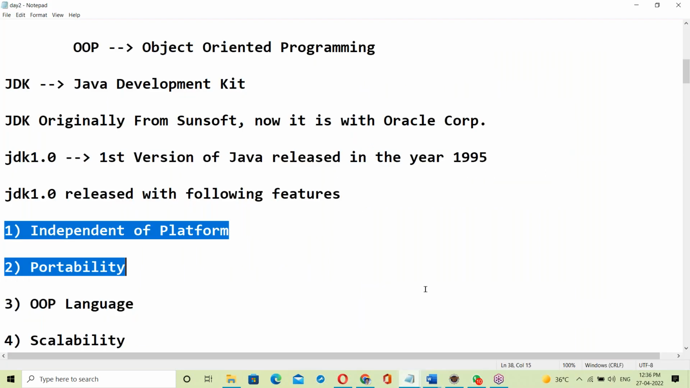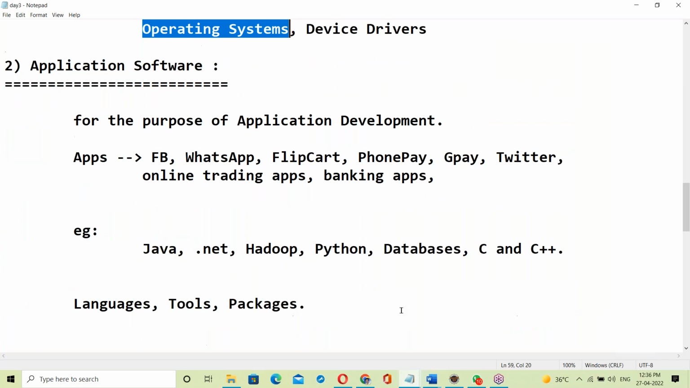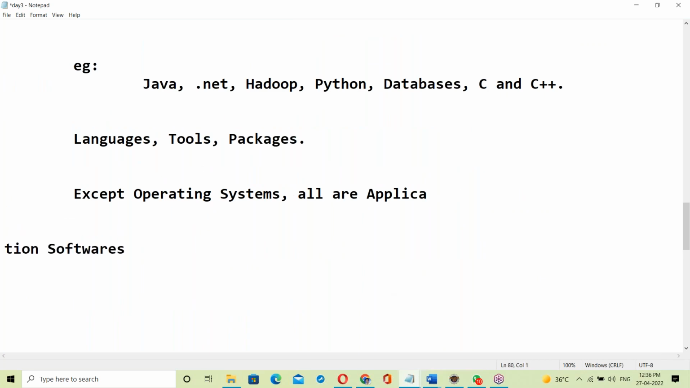Now let us talk about languages. See, what is a language? Simple question. We are speaking many languages in our daily life, like English, Hindi, Telugu, Tamil, something like this. Why are we speaking all these languages? For communication purpose, right?